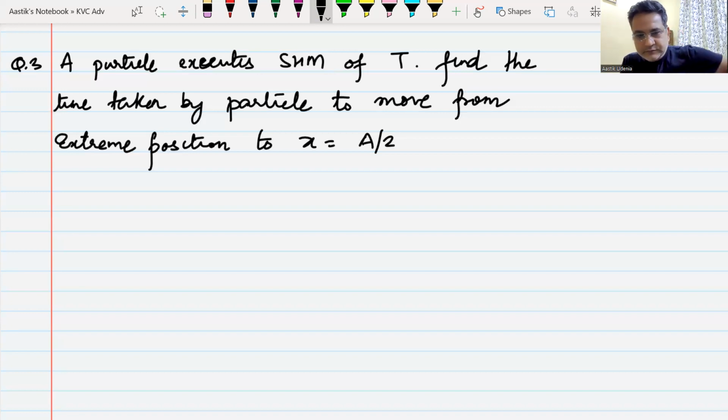If we take the extreme position as plus a, the displacement will be a by 2. So we can get their phases. Okay, both are correct. Phases can be found, and you have given that formula, sir: phase difference by 2 pi equals time difference by total time. Okay, we will do this. Don't worry. Okay sir, I got your concept. That is correct.